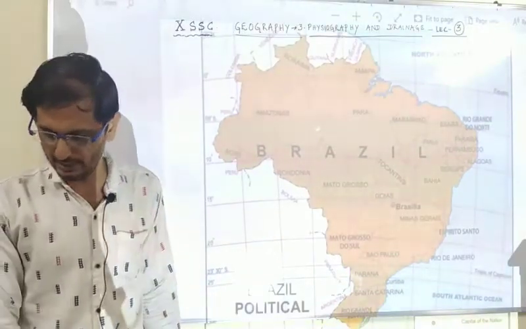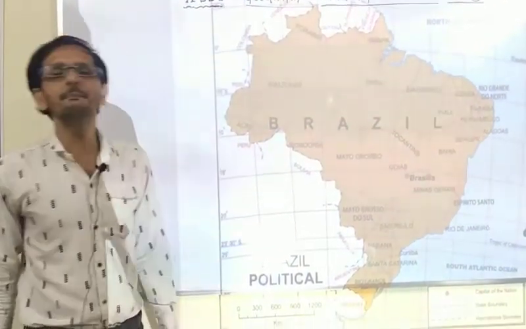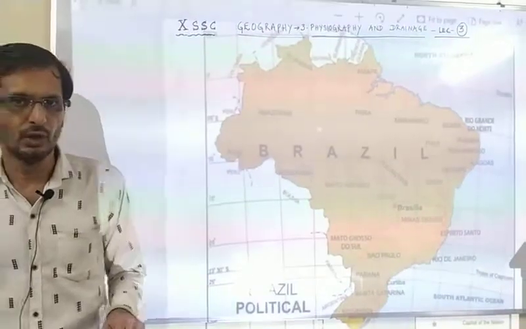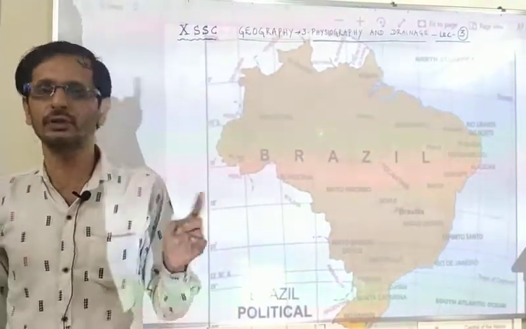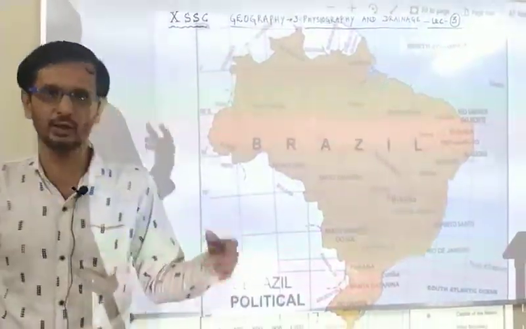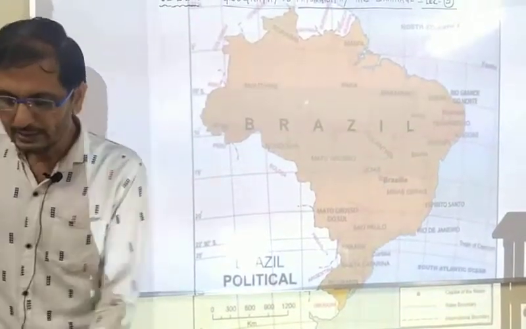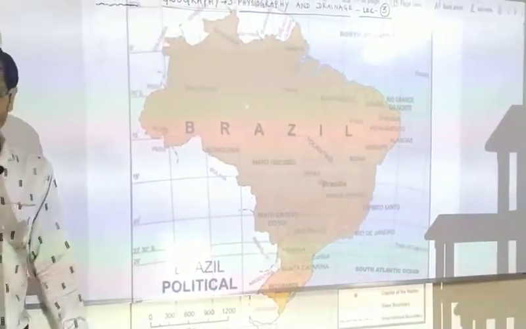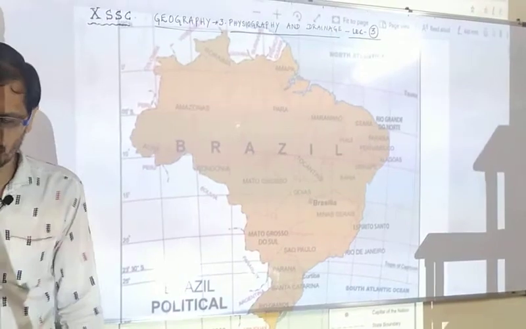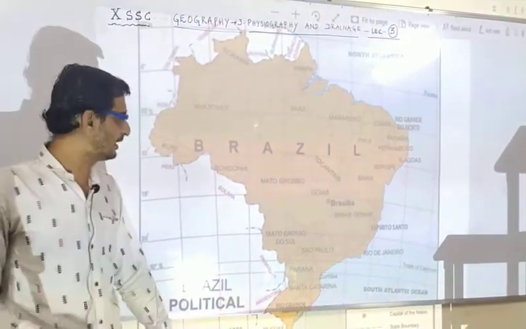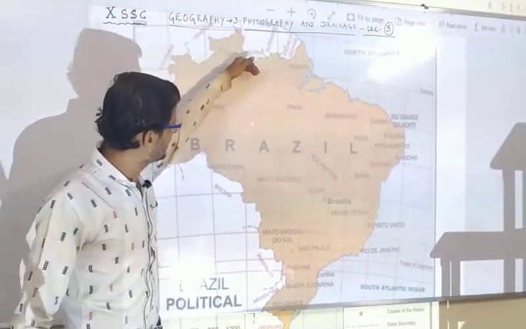Now turn to chapter number 3 and page number 17 of your textbook, physical or PDF file, whatever you have. Even a cursory look at the map of Brazil will make you realize that a large part of Brazil is occupied by highland. You can see here the Guyana highland.